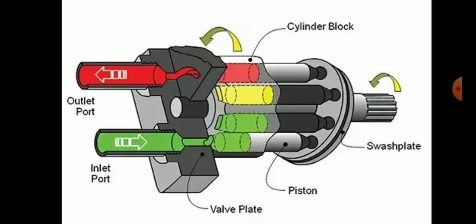So here you can see a variable displacement type pump. There is a swash plate in this pump and a cylinder block, and 7 or 9 pistons are present inside this cylinder block. The oil will come from the inlet port, and these pistons are revolving in the cylinder block with the help of a drive shaft, okay, and the oil will go to the outside port.